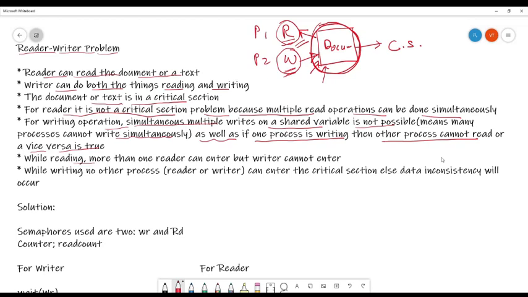While reading, more than one reader can enter, but a writer cannot enter. This is very important; we have to remember it always. While writing, no other process can enter the critical section, else data inconsistency will occur. So in short, the document can be read by multiple reader processes, but we cannot allow the document to be shared when the writing is going on.